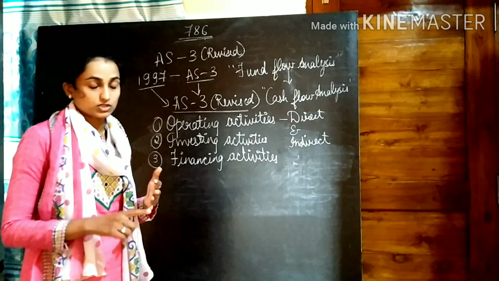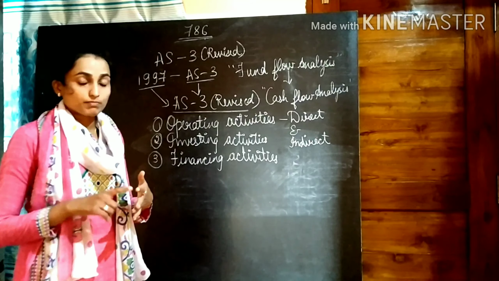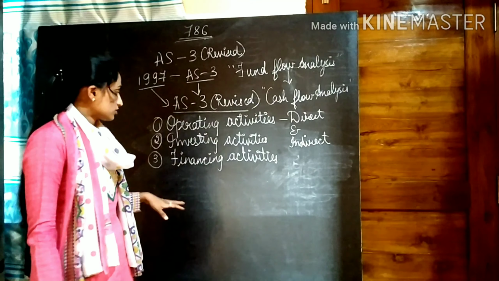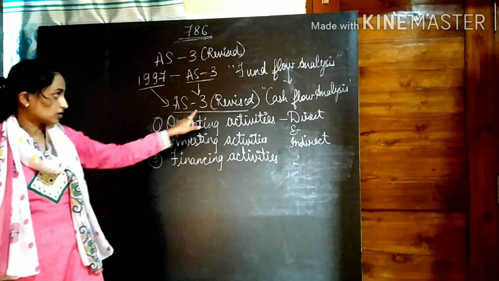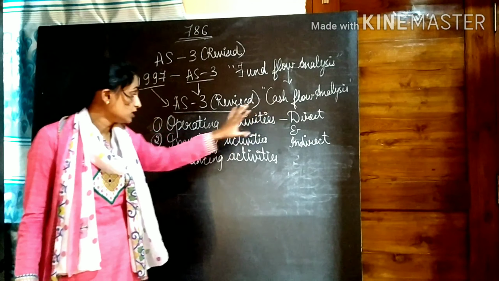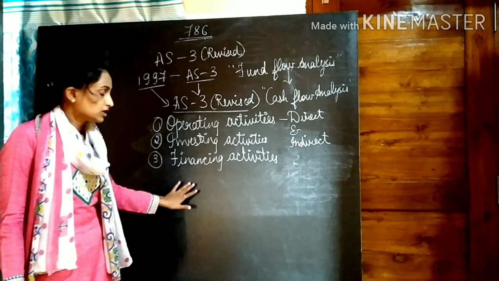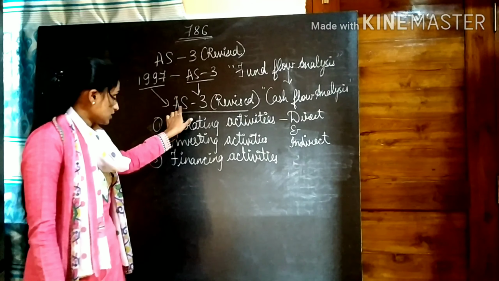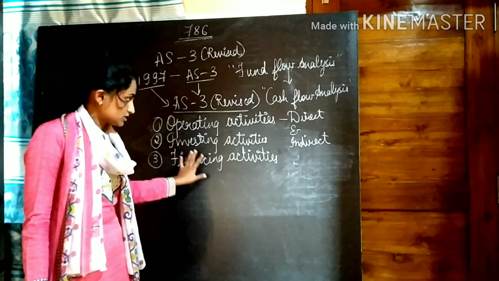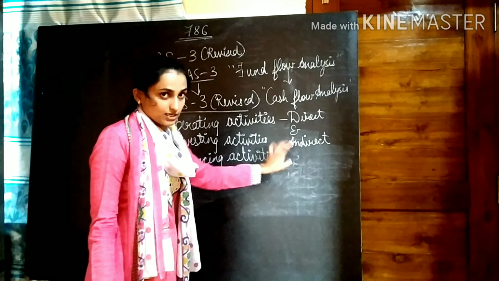Shares and debentures issued to the public, bank loan taken from the banks, or bank loan paid to the banks, all those sorts of activities will come under financing activities. So this is how the Accounting Standard 3 revised cash flow statement is divided into three parts. These are the three important parts. In that, operating activities will have direct and indirect.